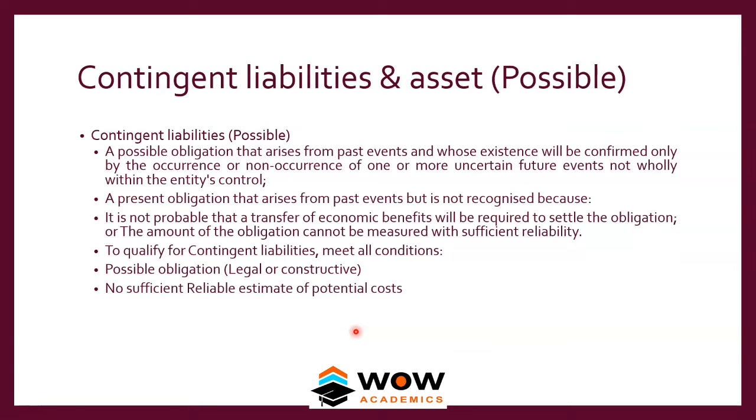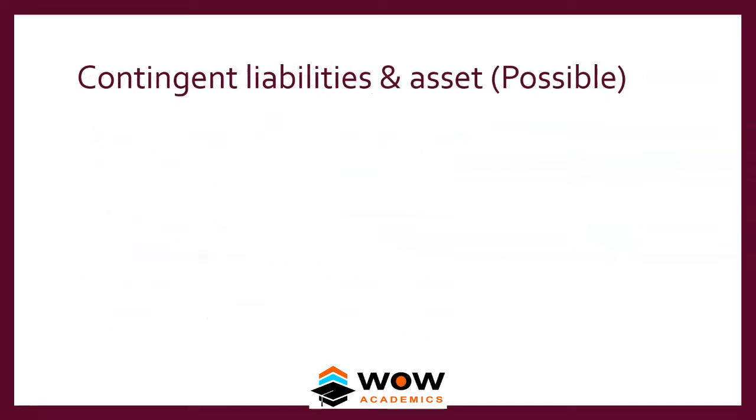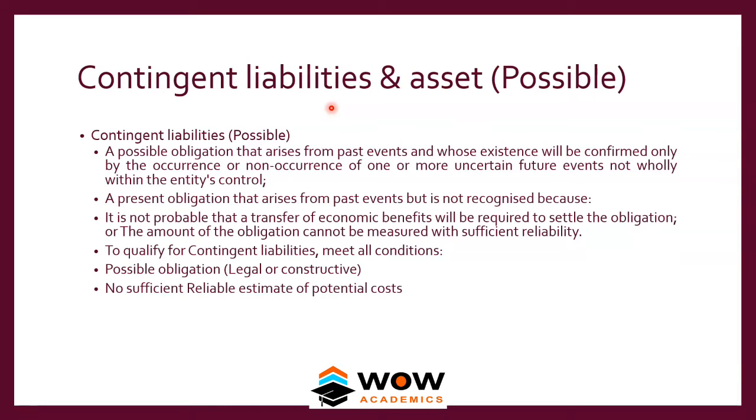So we look at what is a contingent liability and asset. In our Indian context, in our BCom MBA exams, we would not have heard these concepts at all, contingent liability and asset, but we will discuss them here. A contingent liability is a possible chance. In provision there was a probable chance, but in contingent liability there's a possible chance. Here the chance of some activity is much lower.